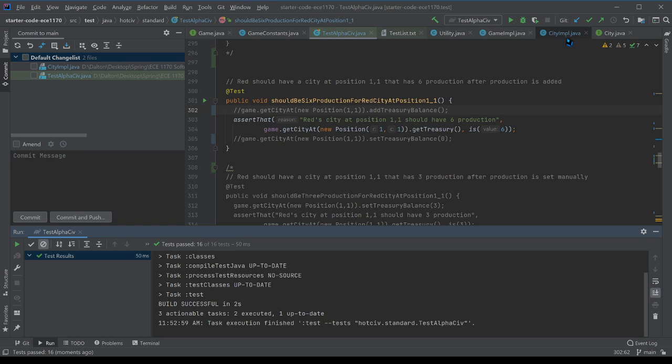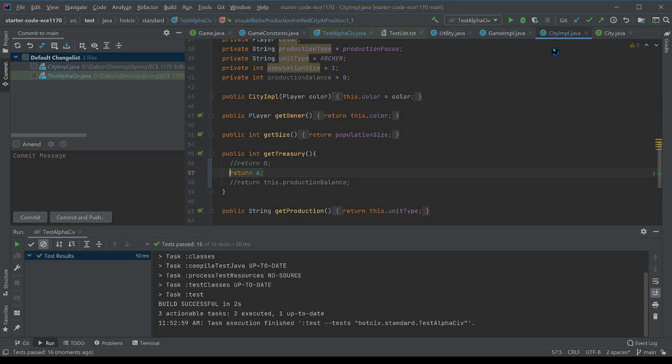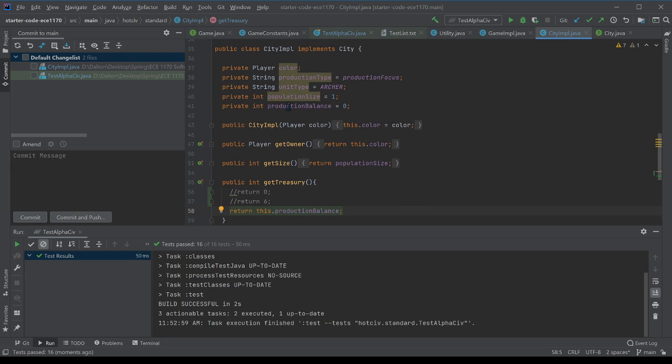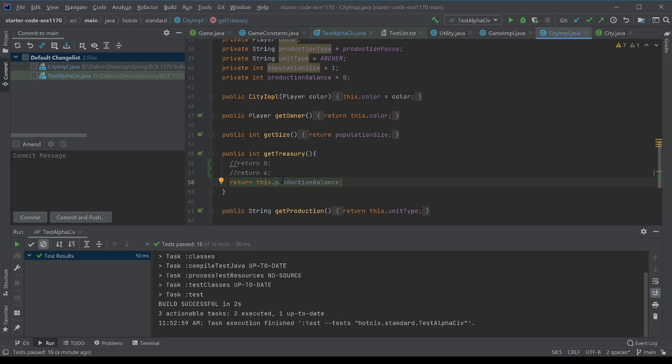So what I've changed it to is I've refactored, and instead of just distinctly returning 6, I've made a variable that is stored in city itself called production balance. I've set it to be 0 when city is initialized, and then I'm returning production balance here.